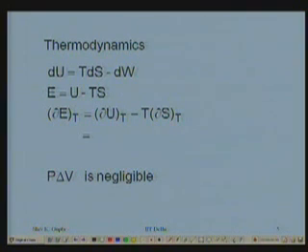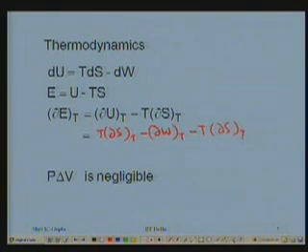So now this number at constant temperature, I can write this from the combined first and second law. When I do that, it can be written as T delta S at constant temperature minus dW at constant temperature minus T delta S at constant temperature.